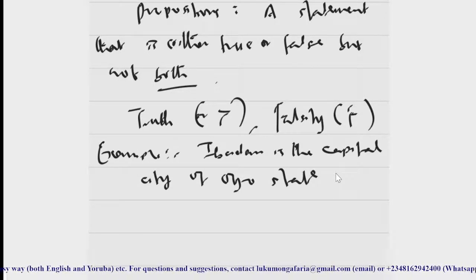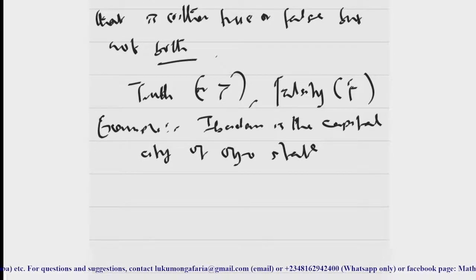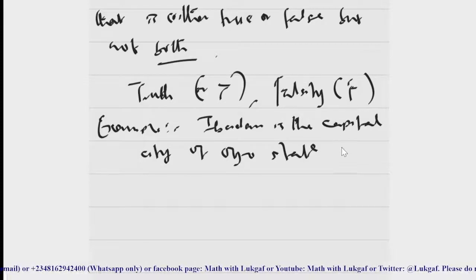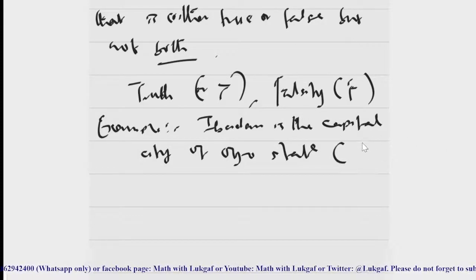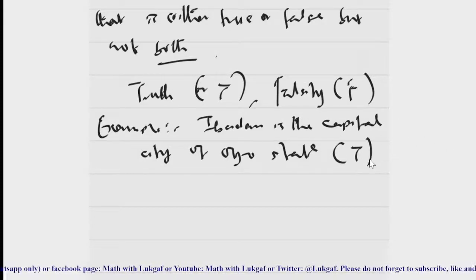This statement is a proposition, because we can determine whether it is true or false. It is true, so we say this statement has a truth value T.